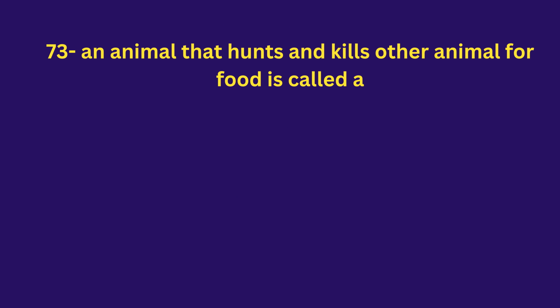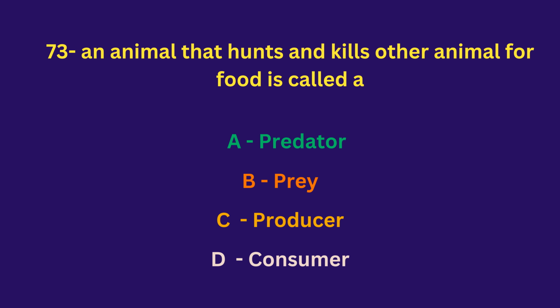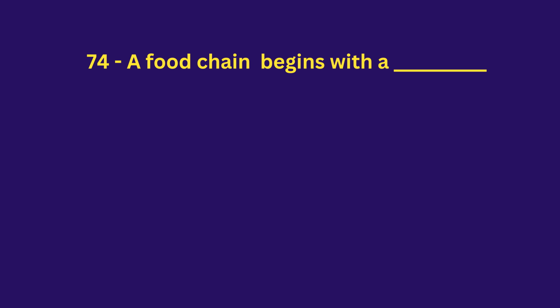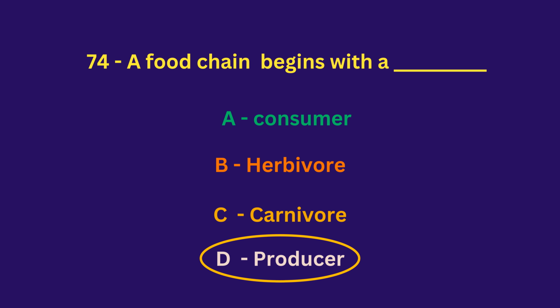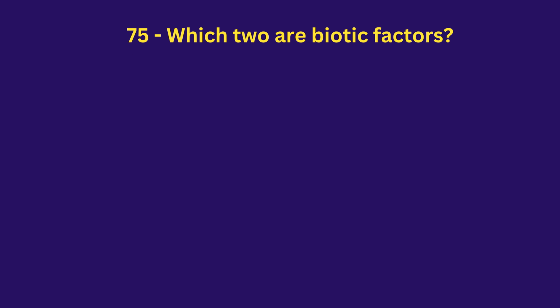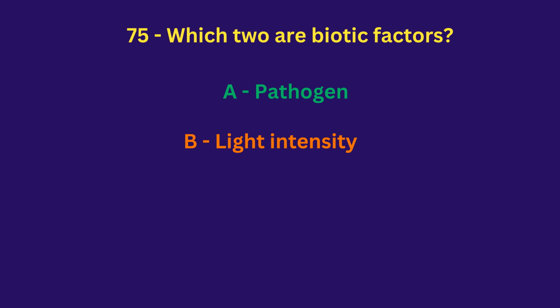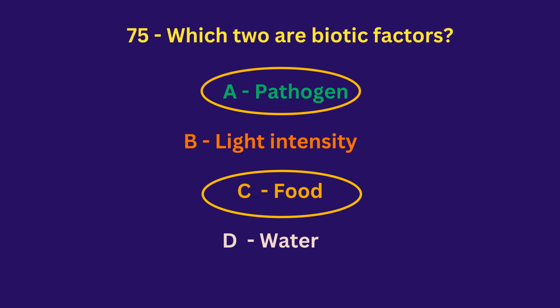An animal that hunts and kills other animals for food is called a predator, prey, producer, consumer. The answer is predator. A food chain begins with a consumer, herbivore, carnivore, producer. The answer is producer. Which two are biotic factors? Pathogen, light intensity, food, water. The answers are pathogen and food.